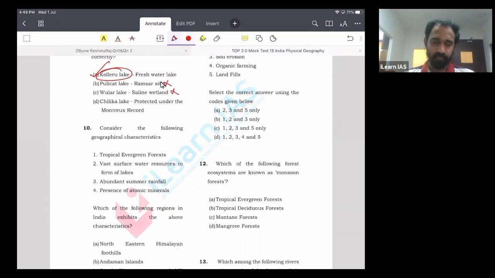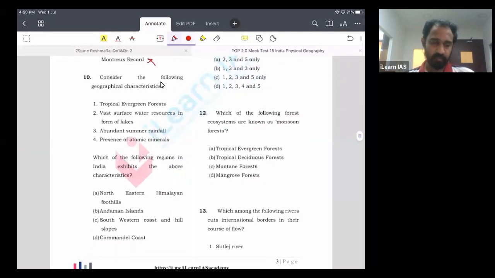Let us look at option D, Chilika. Chilika Lake is protected under the Montreux record. It was earlier listed under the Montreux record, but it has been lifted. It has been removed from the list because of the success of the conservation efforts. There are only 2 sites presently under the Montreux record from India, that is Keoladeo National Park as well as Loktak Lake of Manipur. So this is also wrong.